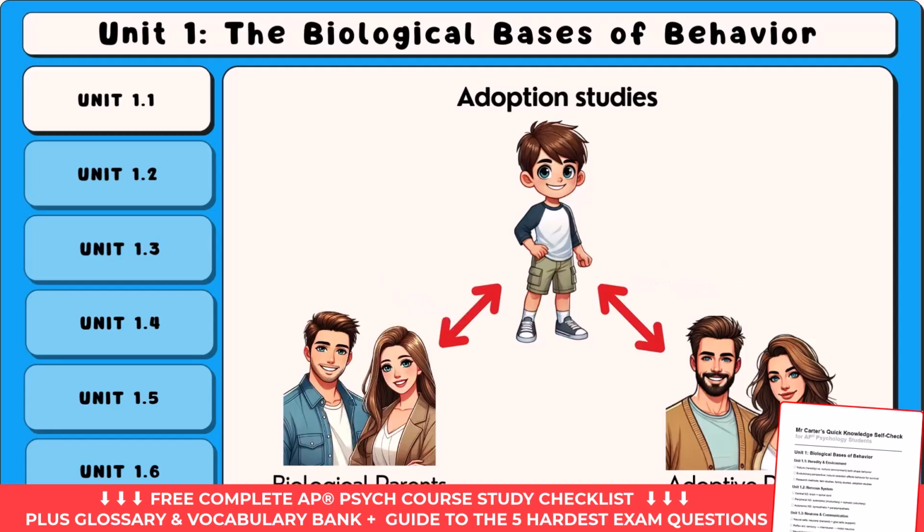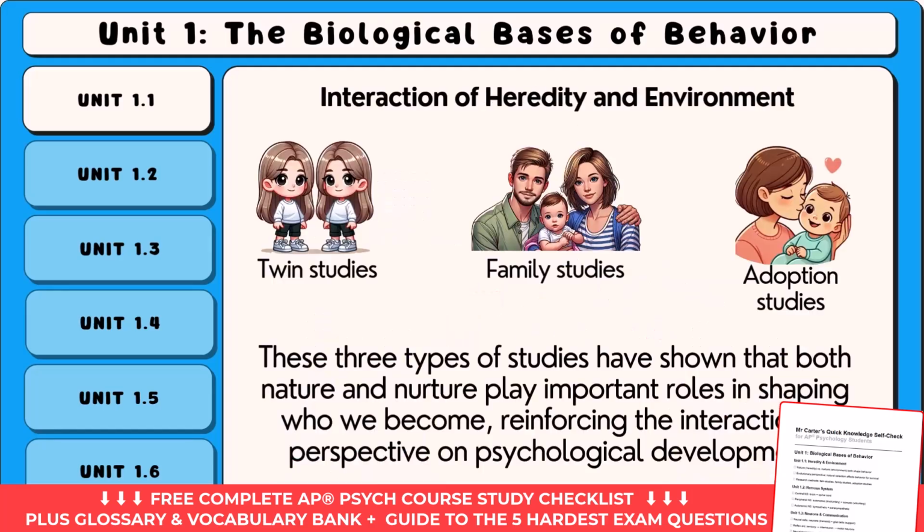These studies help scientists understand traits like intelligence, personality, and even the risk of certain diseases. These three types of studies have shown that both nature and nurture play important roles in shaping who we become, reinforcing the interactionist perspective on psychological development.